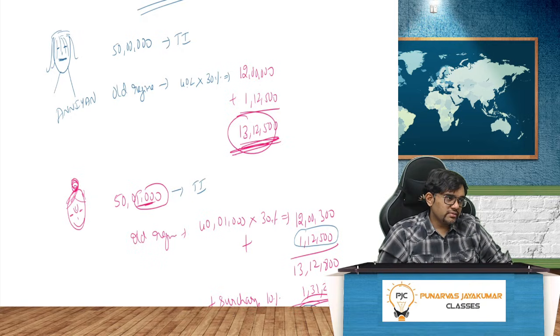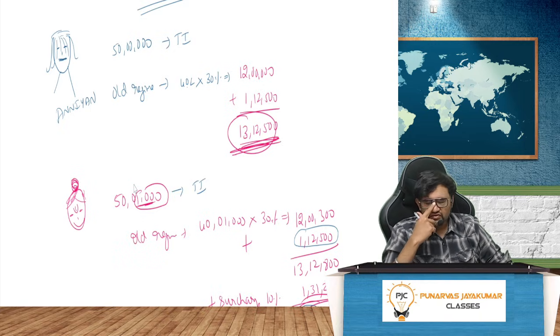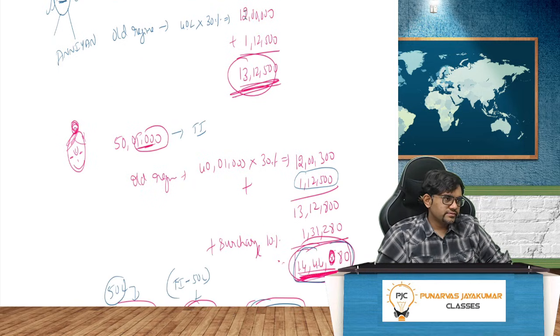If my income is increased by 1,000 rupees, so income is now 50 lakh 1,000, what will be the old regime taxation? 40 lakh 1,000 into 30% is 12 lakh 300, plus 1 lakh 12,500, that is 13 lakh 12,800.